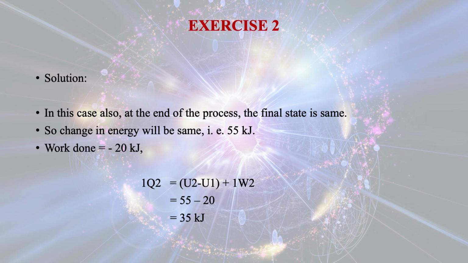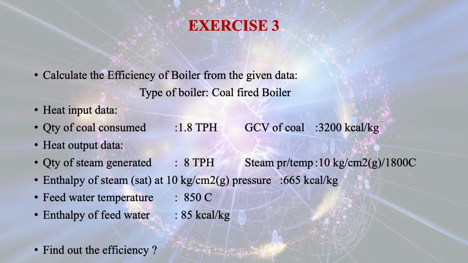35 kilojoule. Now next, let us see exercise 3. This is a very interesting problem related to a thermal power plant. Just now we have discussed the cyclic process for a steam power plant, and this problem is related to the steam power plant. Calculate the efficiency of the boiler from the given data.